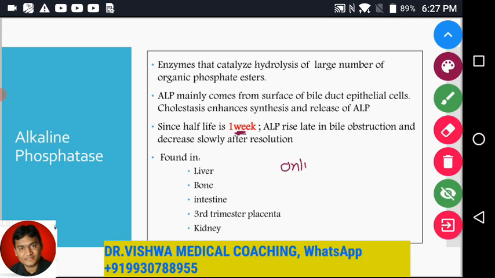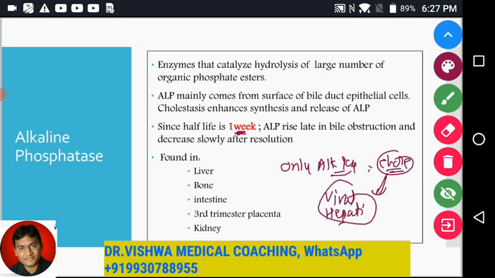Only alkaline phosphatase getting elevated in case of pure cholestasis, because cholestasis can also be found along with viral hepatitis. So in case of viral hepatitis, all three are going to be elevated: SGPT, SGOT or AST, ALT. ALT will be more than AST, and alkaline phosphatase will also be elevated.